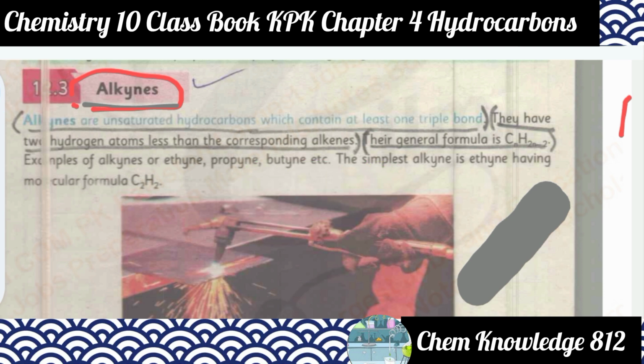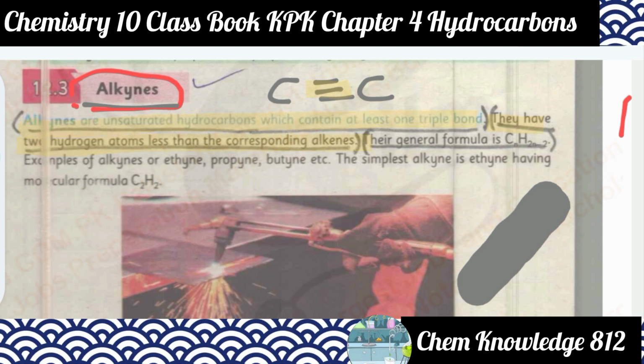So alkynes are unsaturated hydrocarbons which contain at least one triple bond. This is a triple bond between two carbon atoms. They have two hydrogen atoms less than the corresponding alkenes.